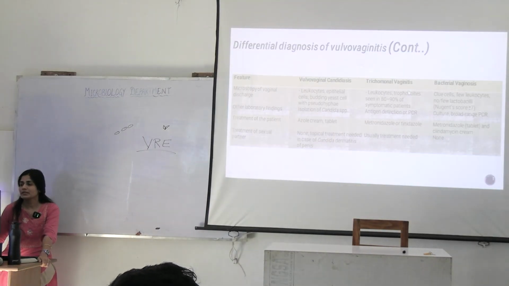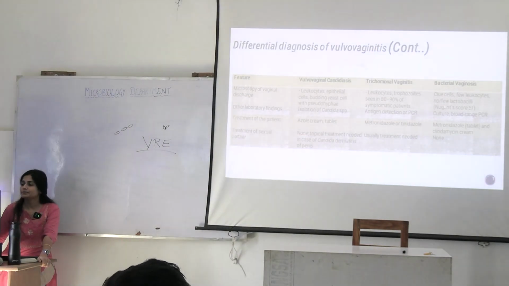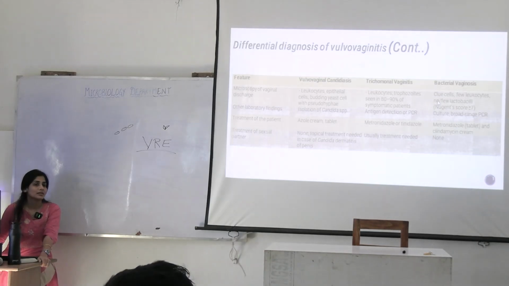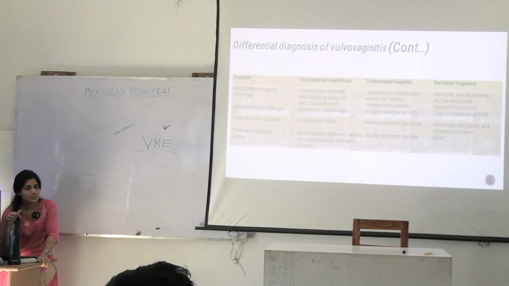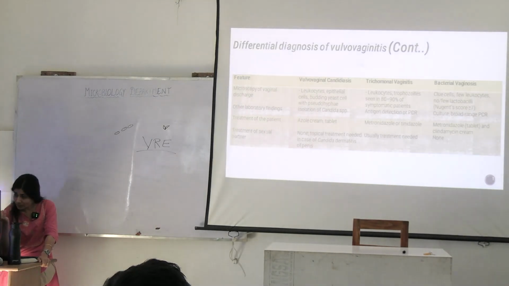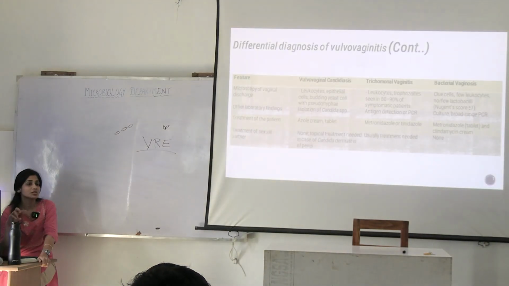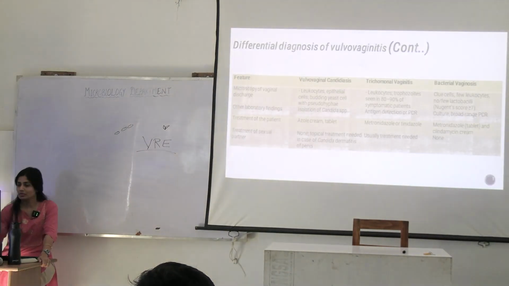In trichomonal infection you will see leukocytes, and trophozoites are seen in these cases. About bacterial vaginosis, it's very important to find clue cells. What are clue cells? Clue cells are epithelial cells. Normally their margins are not obscured, but in case of infection, clue cells are the epithelial cells whose margins are obscured because of invasion of the bacteria. You will see these epithelial cells in the swab with obscured margins and a number of bacteria.